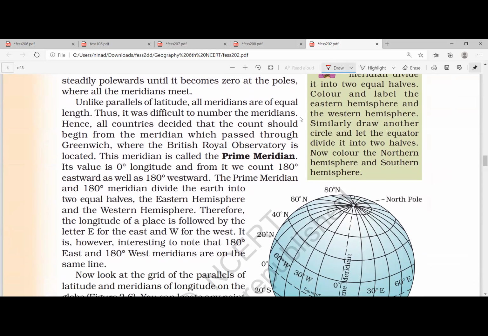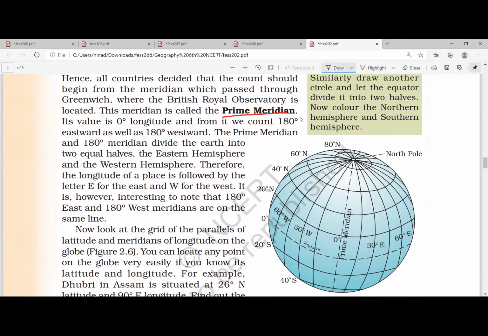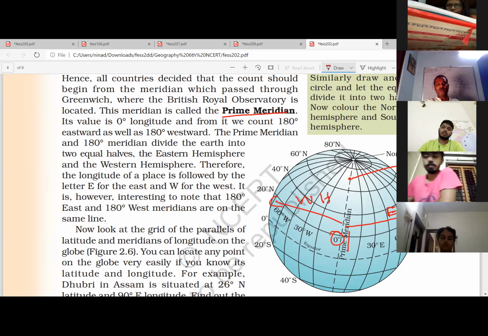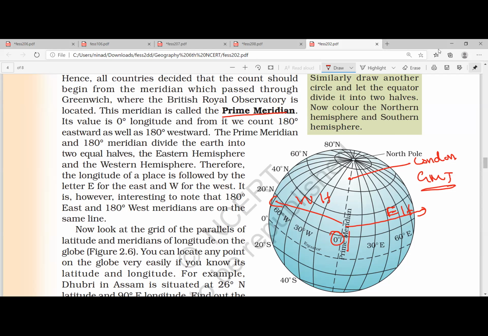The prime meridian is the starting of the longitude. It starts from here. This is the place where London is located, where the GMT, Greenwich Mean Time, is located. That is taken as the prime meridian, 0° longitude. From there, this portion is known as the Eastern Hemisphere, and this portion is known as the Western Hemisphere. Clear? How the equator divides the Earth into Northern Hemisphere and Southern Hemisphere, the prime meridian divides the Earth into Eastern Hemisphere and Western Hemisphere.